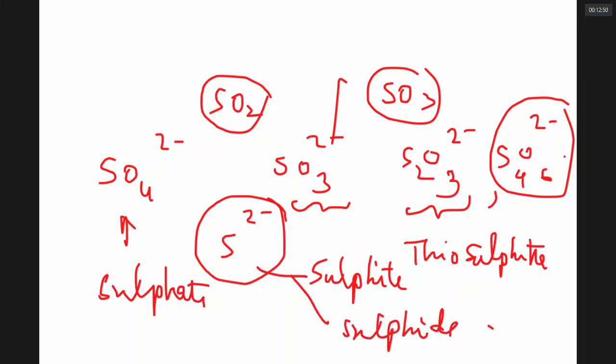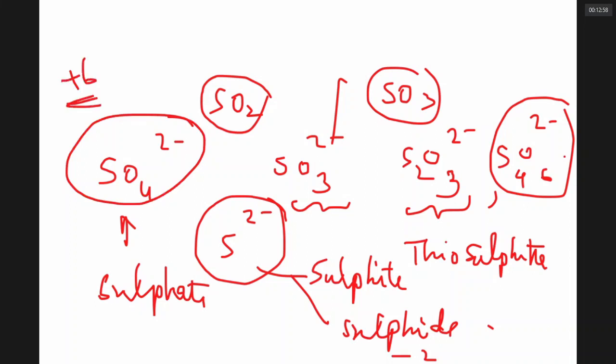In sulfide ion, sulfur is -2. What is the oxidation state of sulfur in sulfate? +6. Can you work it out? Sulfur, I don't know, X. 4 oxygens must be 4 times -2. The ion charge is -2. X minus 8 is equal to -2. X is equal to +6.